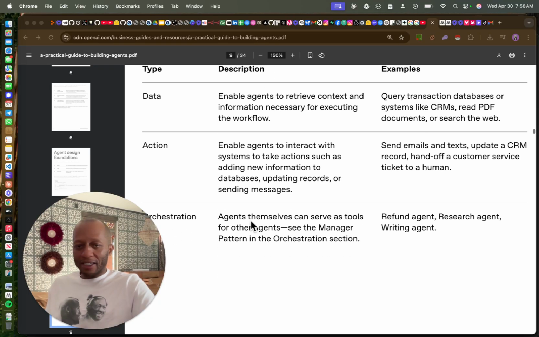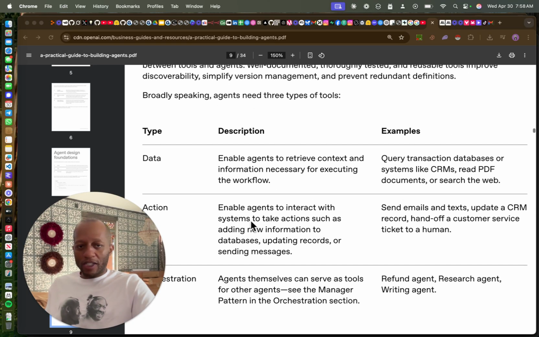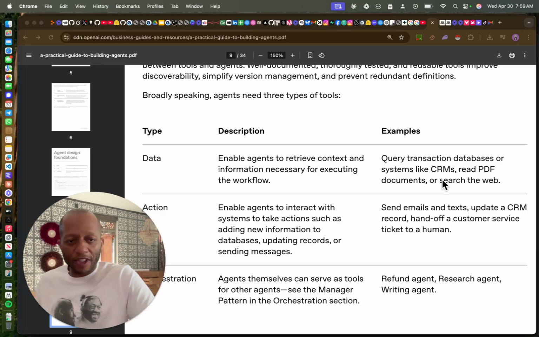So you need data, action, and orchestration. Data enables agents to retrieve context and information necessary to execute the workflow, querying transaction-based databases or systems like CRMs and PDF documents.